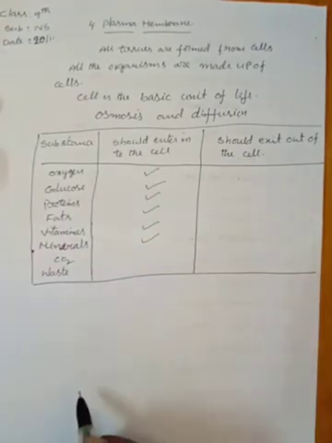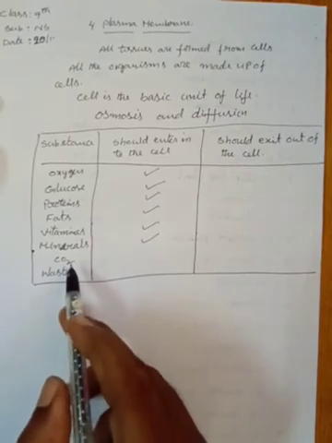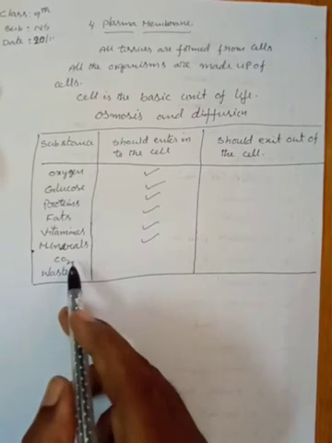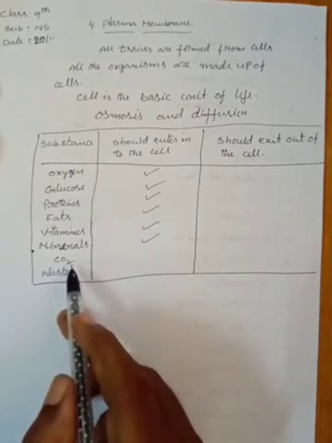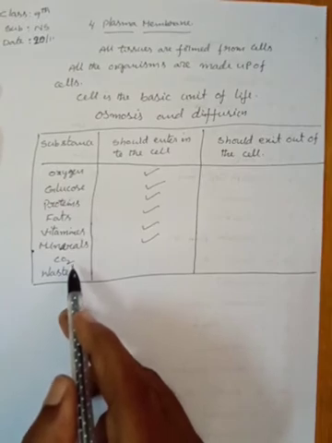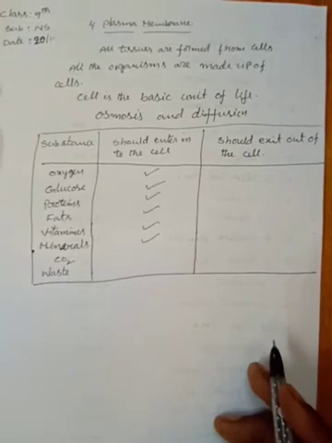And then carbon dioxide. Carbon dioxide is an unwanted substance, so it is not needed in our body. But carbon dioxide is very essential for the preparation of food materials in plants, in the process of photosynthesis.